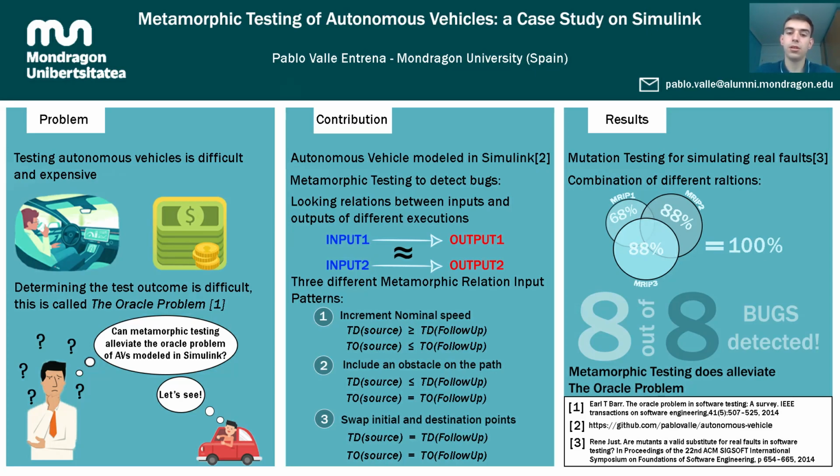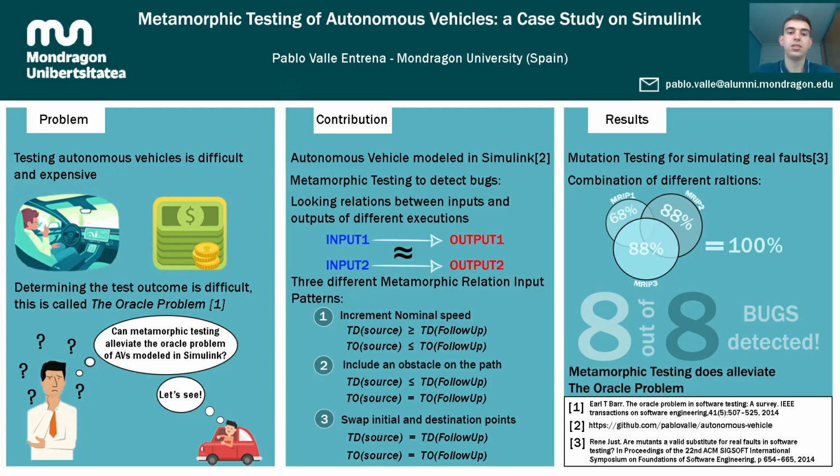The order of the parameters should not influence the results unless uncertain occurrences appear, for example, an obstacle when traveling from A to B but not from B to A. In these relations, A and B is the source test case, and B and A, created by switching the inputs, is the follow-up test case. If the relation is violated, the metamorphic test is said to have failed.